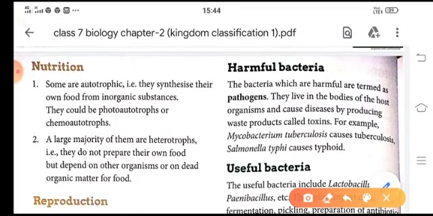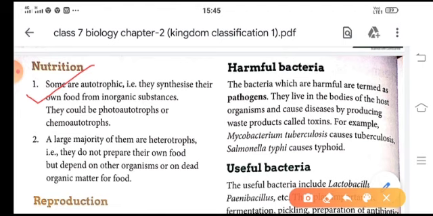Now children, what about the nutrition? Are they autotrophic or heterotrophic? Children, some bacteria are autotrophic in nature because they synthesize their own food from inorganic substances. They may be photoautotrophs or they may be chemoautotrophs.